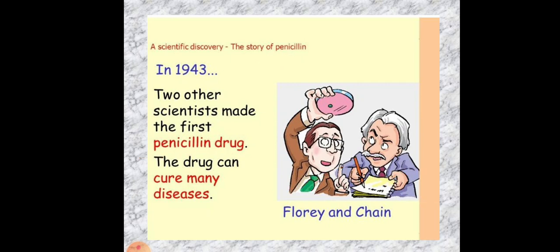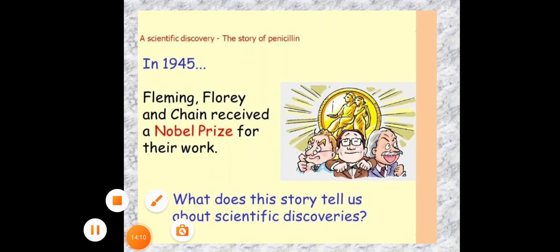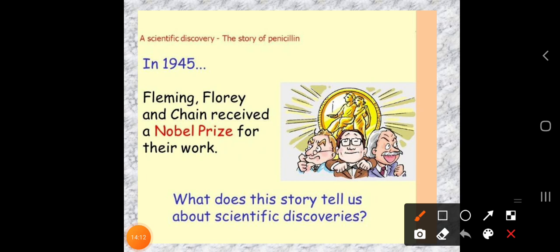So it was Florey and Chain who developed the drug. In 1945, Fleming, Florey and Chain received a Nobel Prize for their work. But the one who discovered the first antibiotic which kills bacteria is Alexander Fleming,